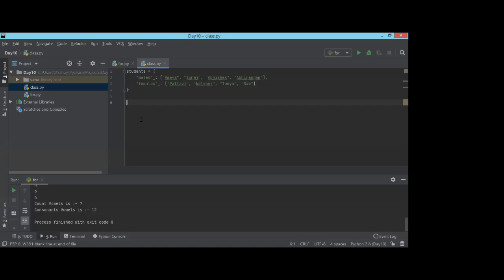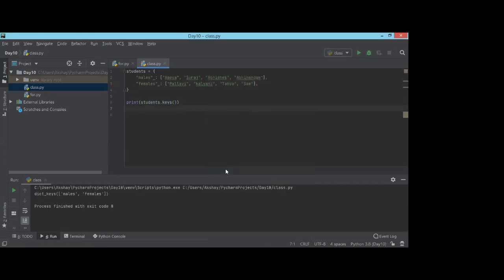Right now I just took the example of only two categories, but there might be a case where there will be n number of keys over here. Likewise, if we have students dot keys. Yes, this is the right approach to capture the keys. Let's go and check by printing the way he suggested. So it's students dot keys. This will help us to print all the keys on the board. Where is my mouse? Yeah. So let me run this code. And here we go.